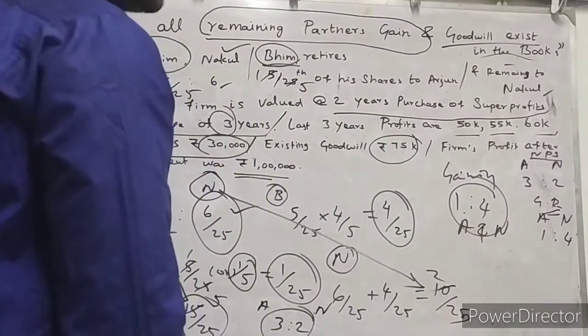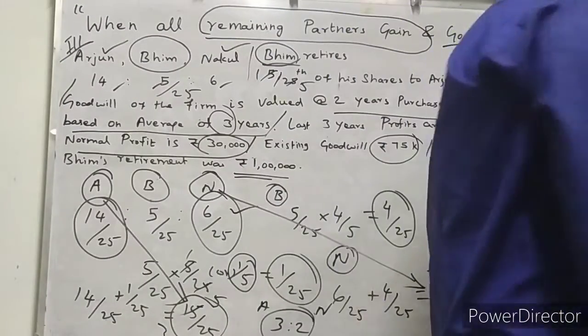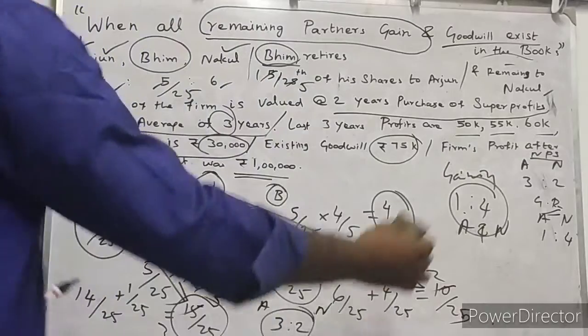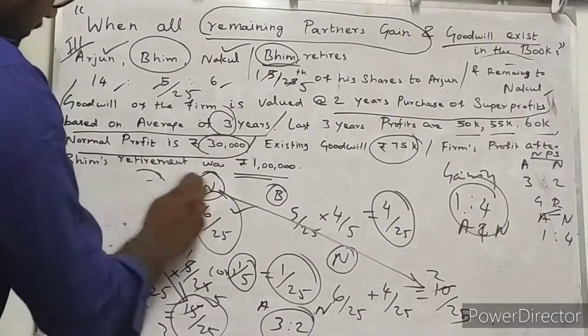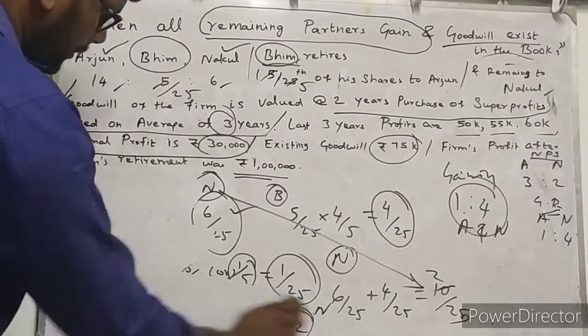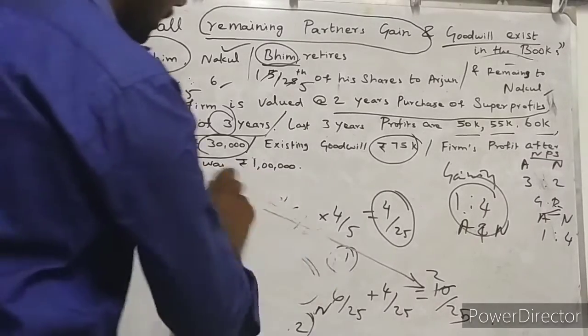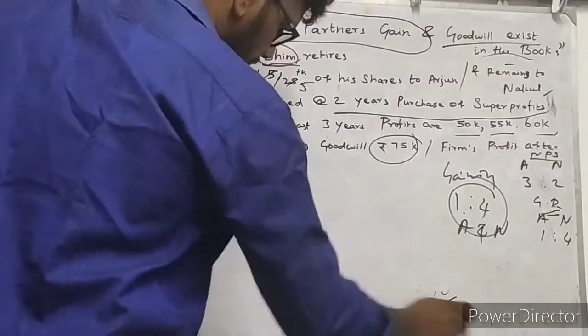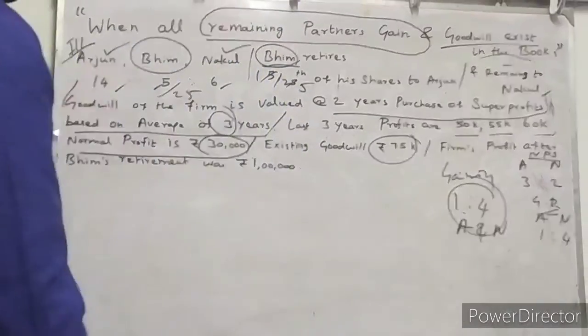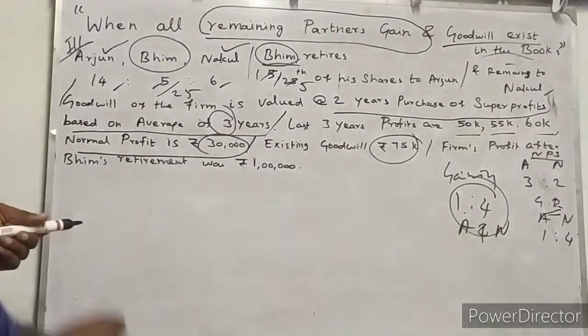So we can write a note. Then after finding the new profit and loss sharing ratio and the gaining ratio for partners Arjun and Nakul, each and every condition we are going to fulfill one by one.